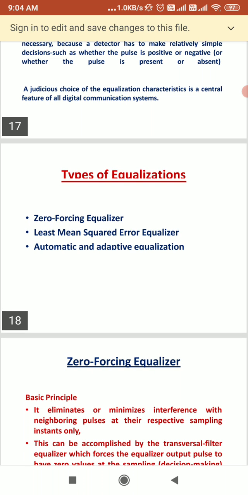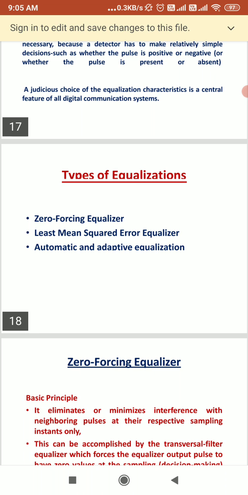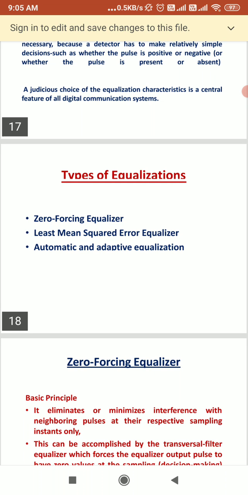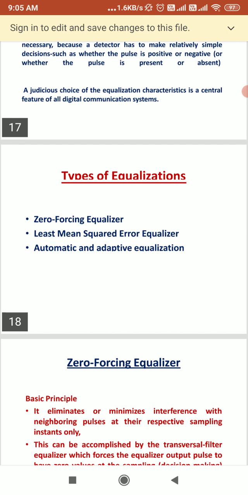In order to combat the effect of non-ideal frequency response, we can use a filter at the front end of the receiver, which has characteristics exactly opposite to that of the channel filter. This can be done by using the equalizer, which equalizes the effect of the channel filter.